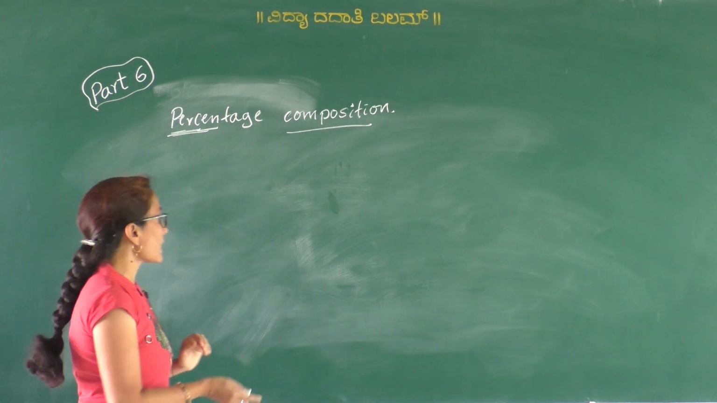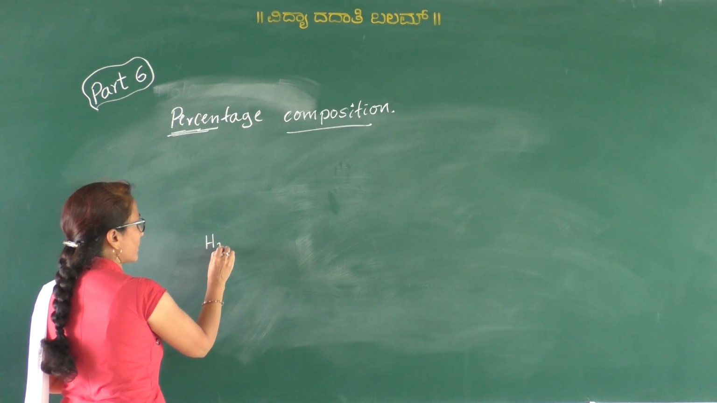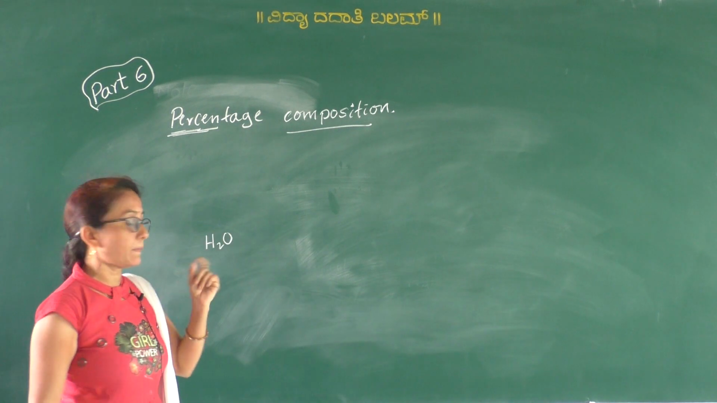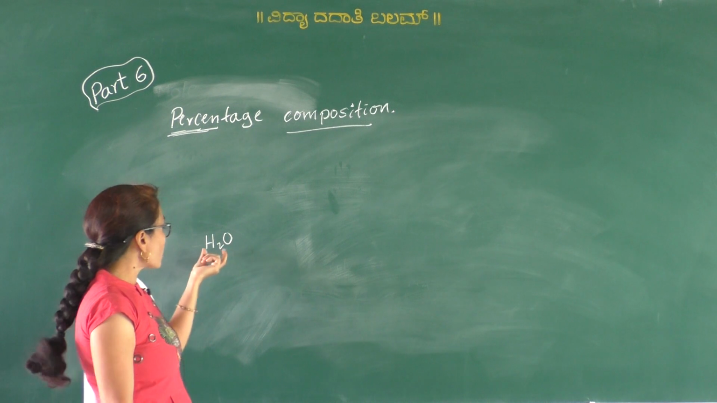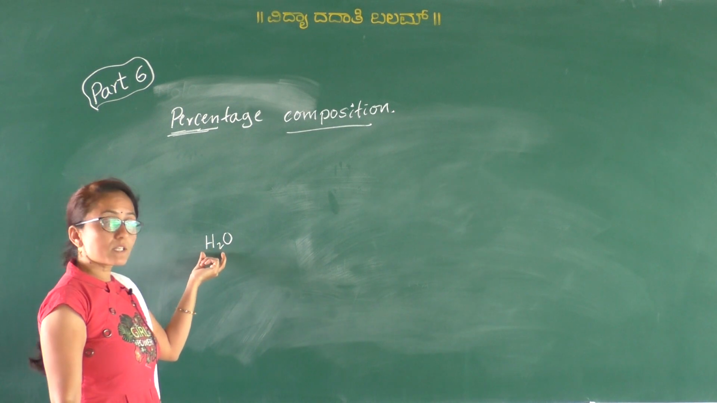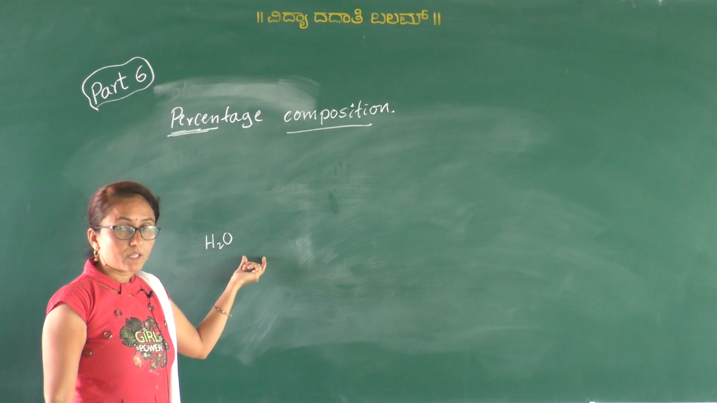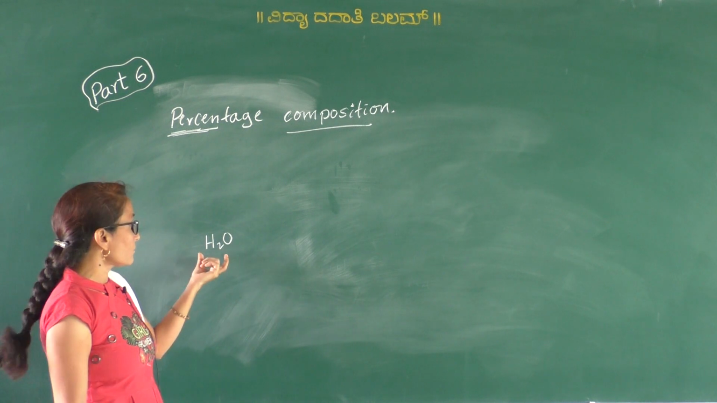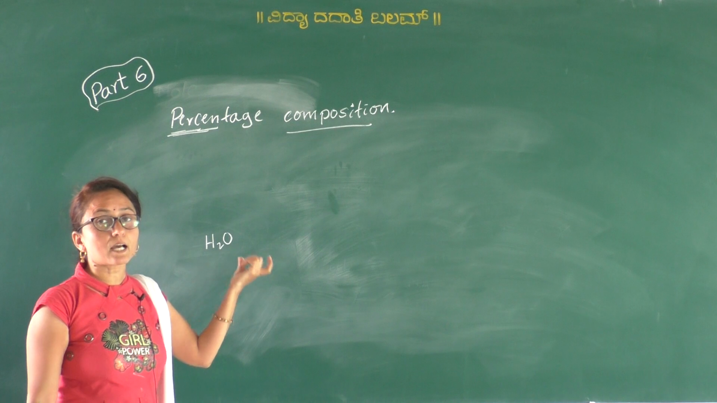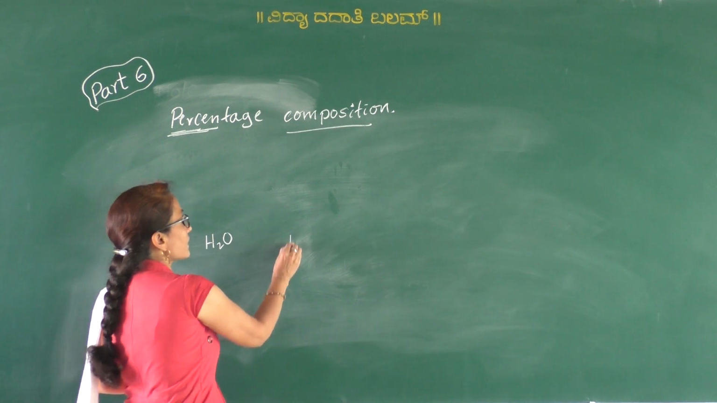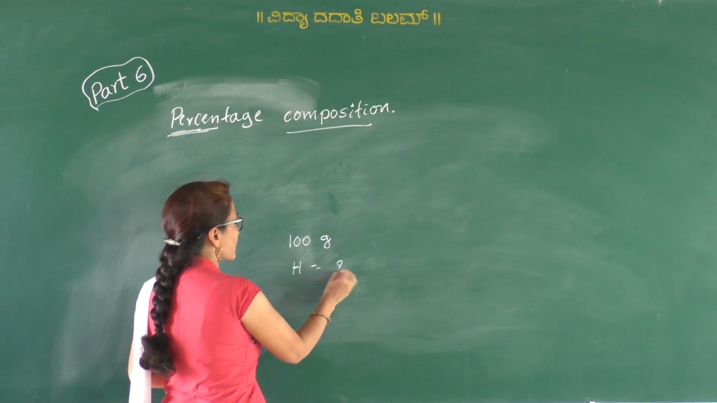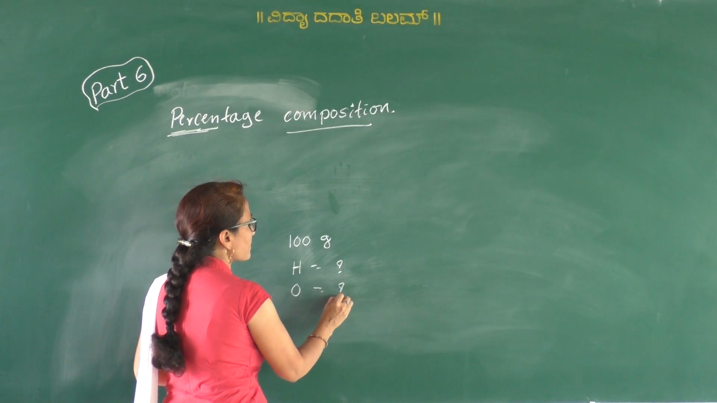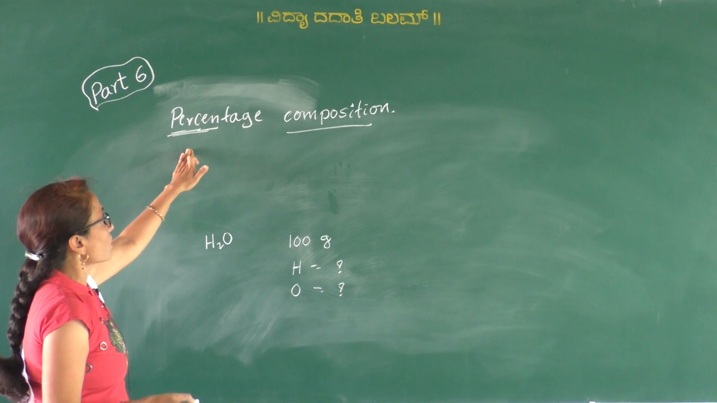Okay. So for example, if you have taken water. Water contains two elements, one is hydrogen, another one is oxygen. So if you have taken exactly 100 grams of water, how many grams of hydrogen and how many grams of oxygen are there in it, that is known as what?